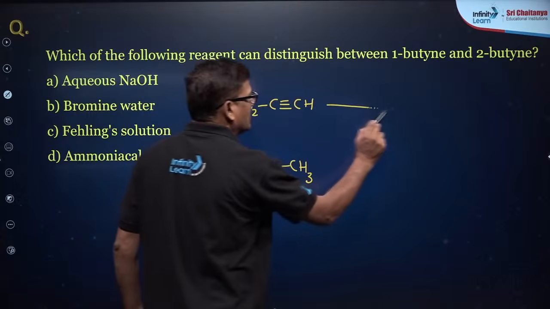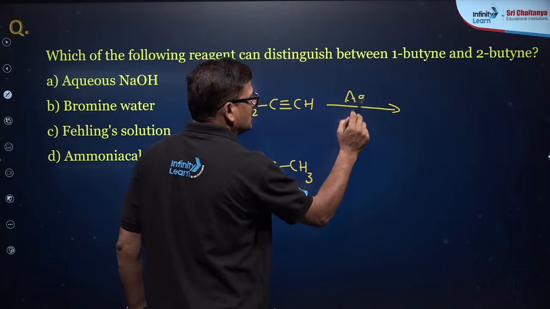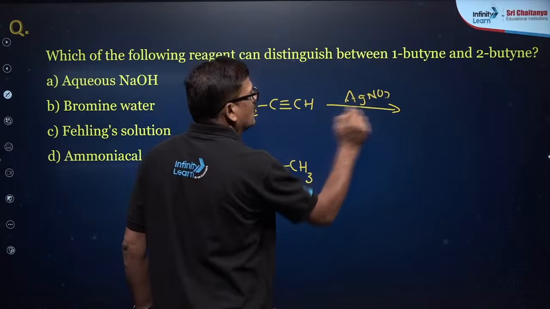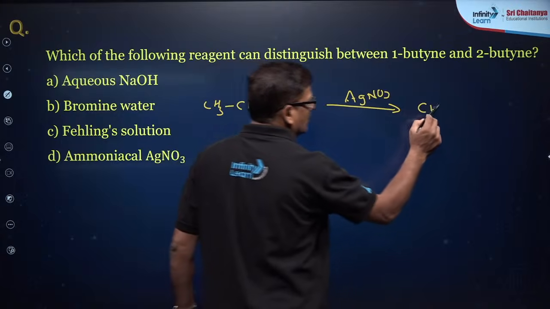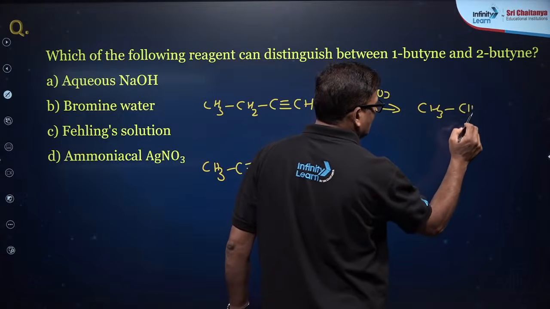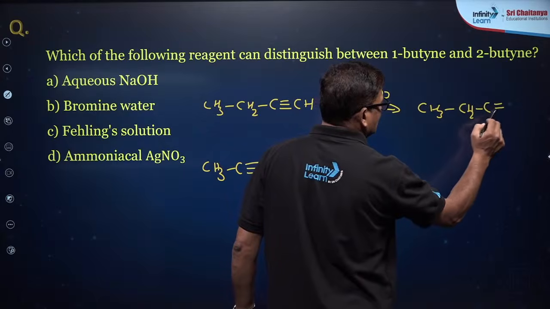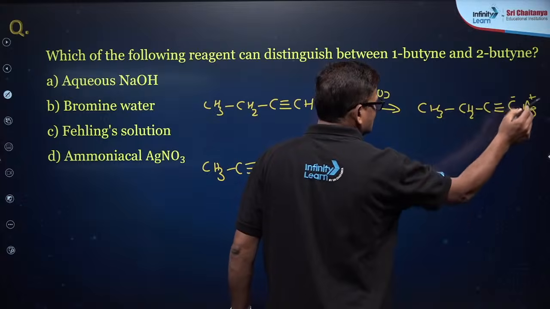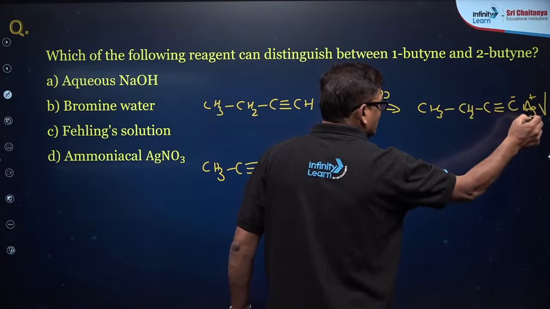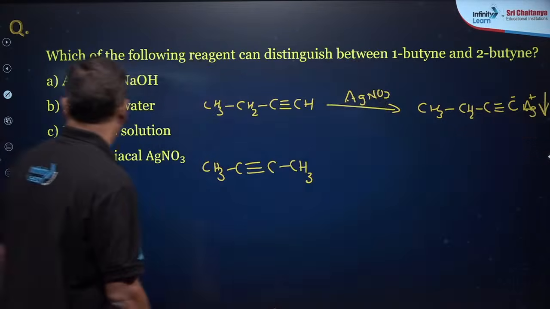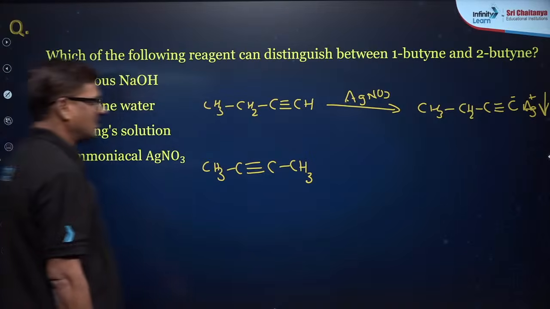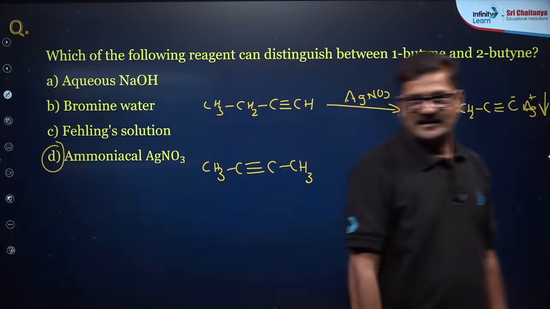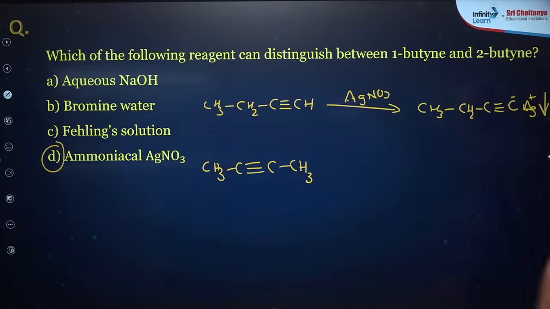If you use ammoniacal AgNO3, the terminal alkyne is acidic, so you are going to get silver acetylide, a black precipitate is observed. So ammoniacal silver nitrate can be used. Are you getting it or not? Clear? So option D is the answer.